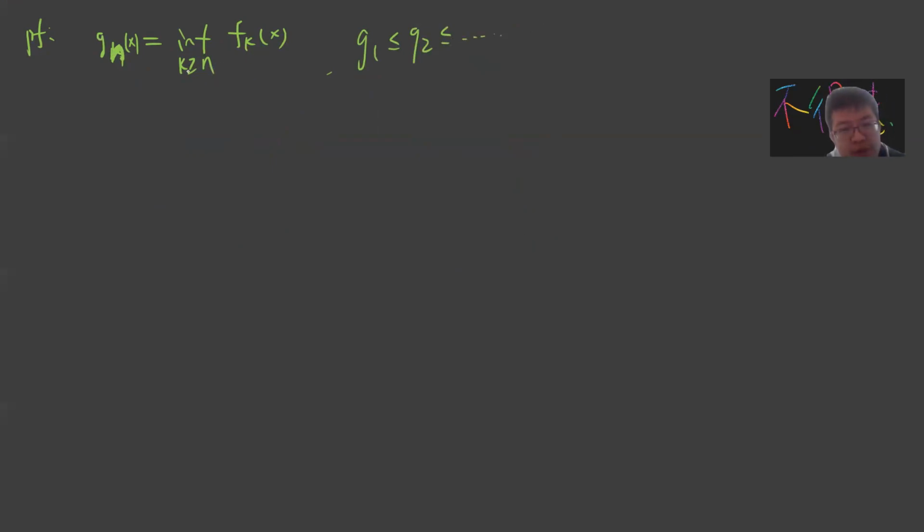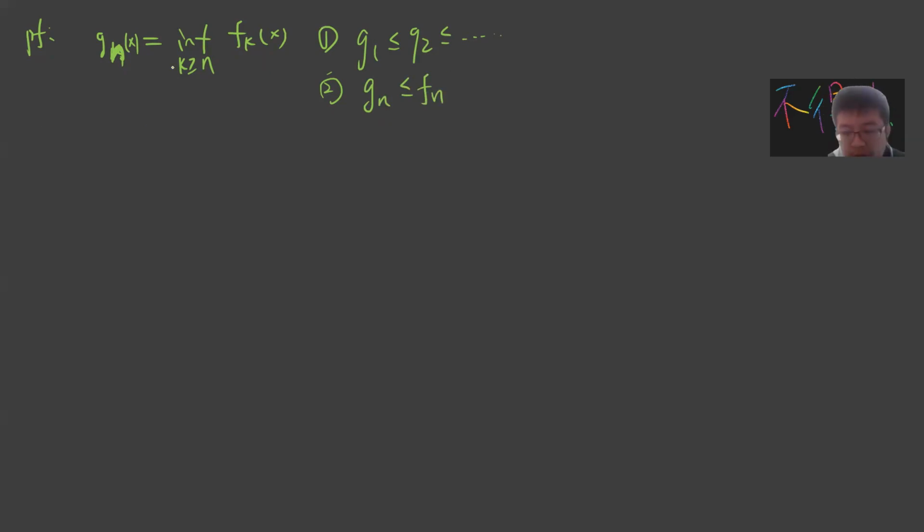Proof. Let's define g_n, which is a function, the infimum of f_k(x) over k greater than or equal to n. Obviously, if you increase n, then the infimum will start to increase, so you have g_1 less than or equal to g_2, and so on. For each n, by definition, g_n is the infimum of the f_k, so g_n is less than or equal to f_n.